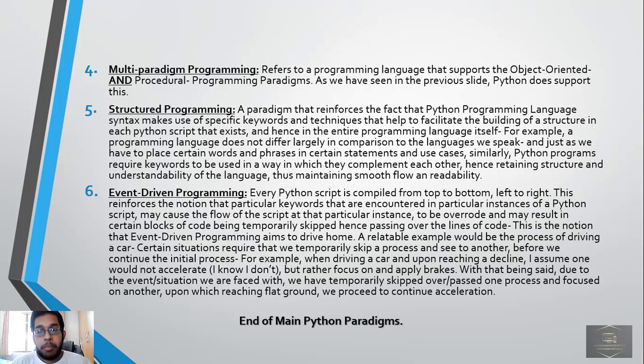A relatable example would be the process of driving a car. Certain situations require that we temporarily skip a process and see to another before we continue the initial process. For example, when driving a car and upon reaching a decline, I assume one would not accelerate. I know I don't, but rather focus on and apply brakes. With that being said, due to the event or situation we are faced with, we have temporarily skipped over or passed one process and focused on another, upon which reaching flat ground we proceed to continue acceleration.